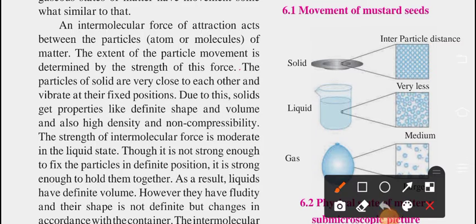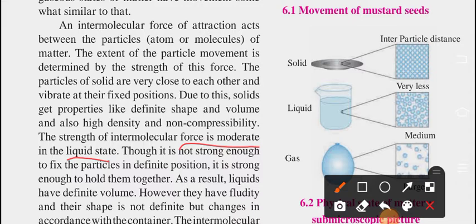The particles of a solid are very close to each other and vibrate at their fixed positions. Due to this, solids get properties like definite shape and volume, and also high density and non-compressibility. The strength of intermolecular force is moderate in the liquid state.